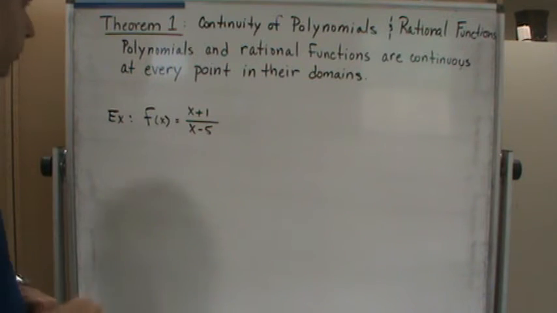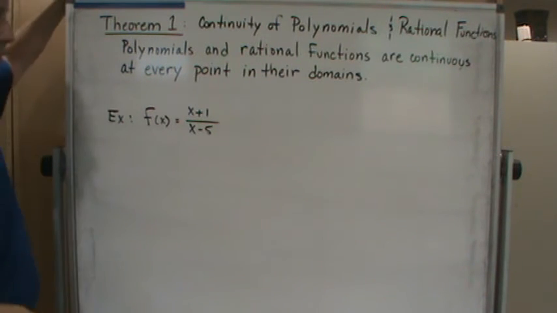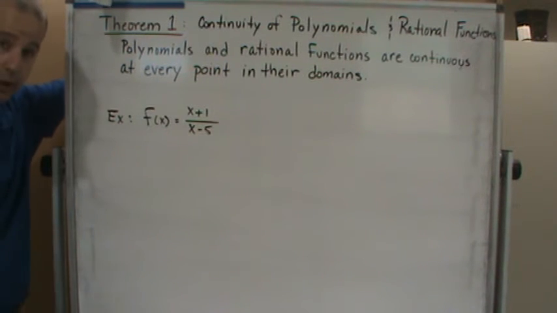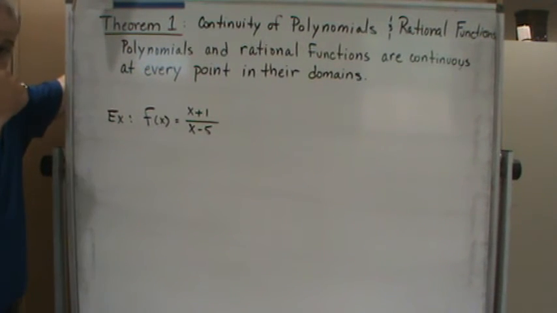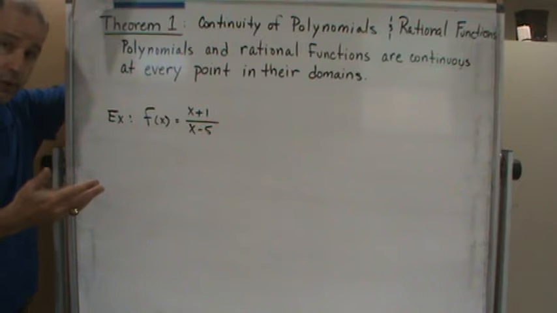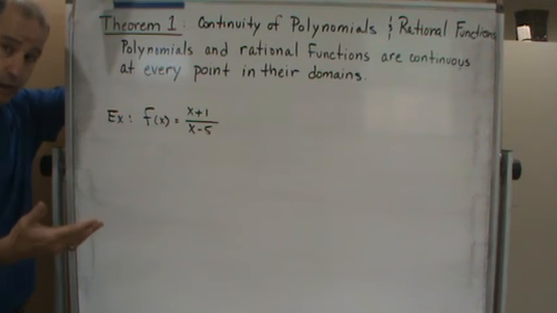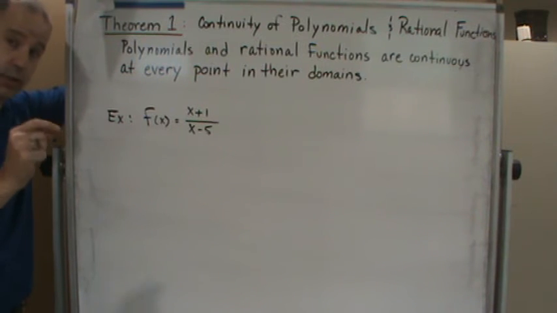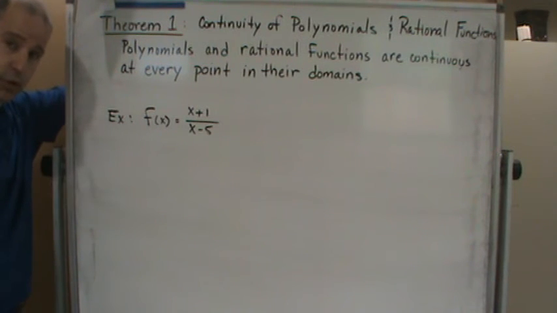So now an example. Remember, all you have to do is remember the domain of polynomials. Polynomials are defined everywhere, so they are continuous everywhere, at every point. What about rational functions? Rational functions are defined everywhere except whenever there's a 0 in the denominator. Those are the restricted values, going back to algebra and pre-calculus.